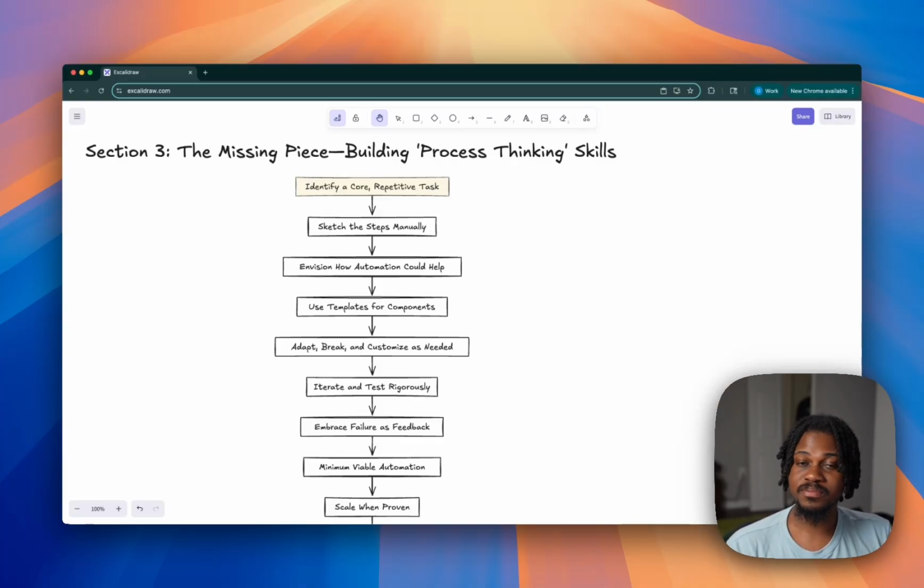This is step 3, where I'm saying then go out on YouTube and in your communities and look for templates. Those templates are going to serve as components to the overarching automation idea that you're trying to build. So you see, at this point, you're not just trying to take someone else's thing and go from there. You already have an idea of what you want to build. And then you can go out and say, hey, I want whatever this person is building to be part of my bigger flow, right?